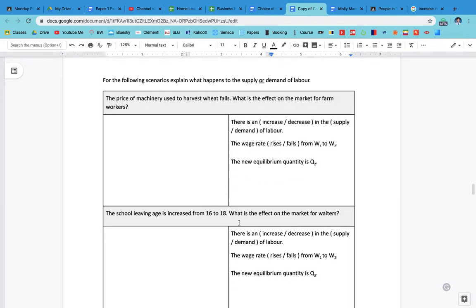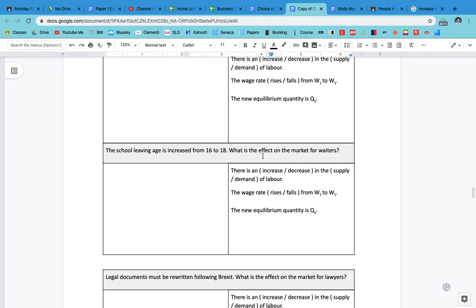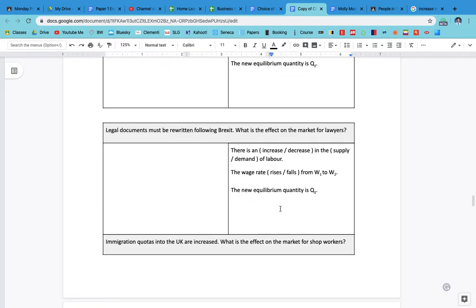So we've got another example here. The price of machinery used to harvest wheat falls. What effect is that going to have on the market for farm workers? And the school leaving age is increased from 16 to 18. What effect will that have? Then you need to say what's going to happen to the supply, the demand, and the wage rate. And also another one about more legislation following Brexit. I'll show you some answers in a minute. So work through this in your own time, pause the video, and then you can open the answer sheet shortly.